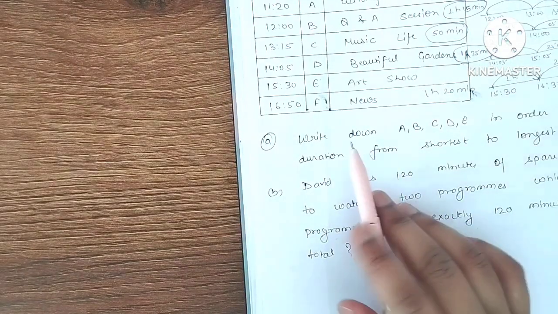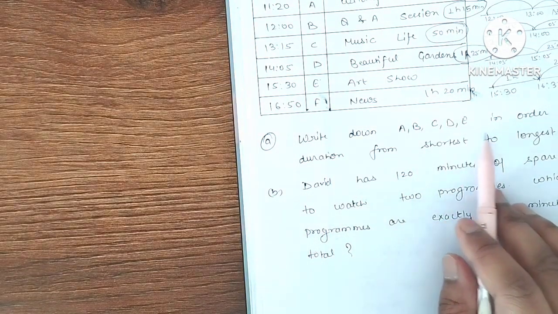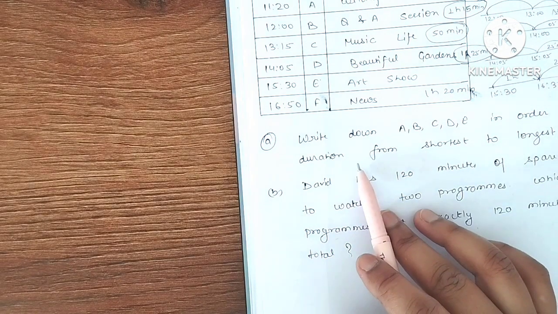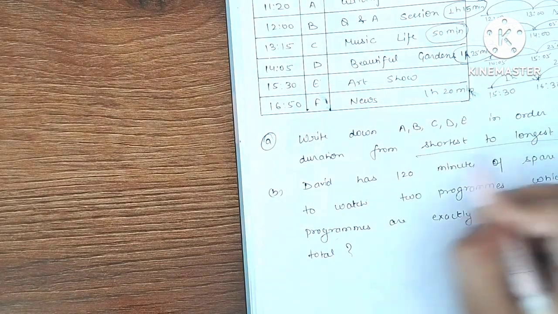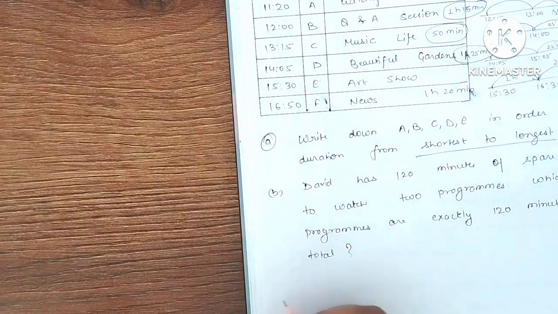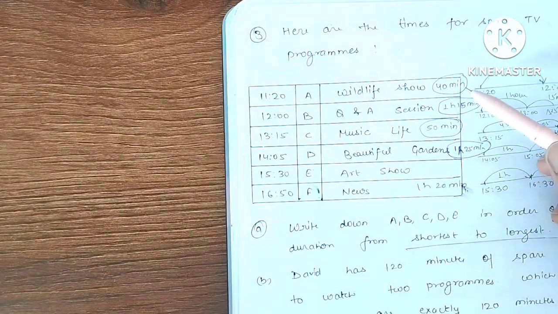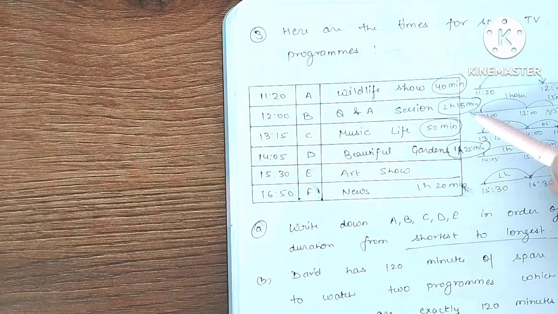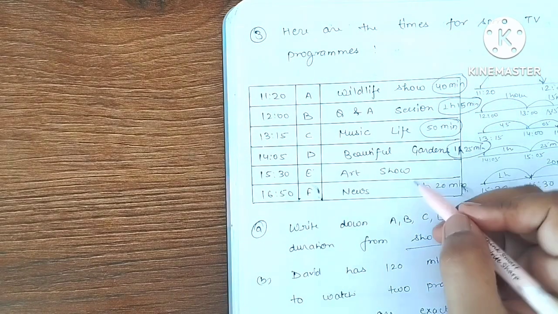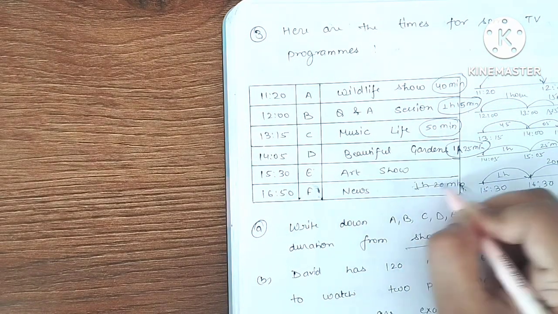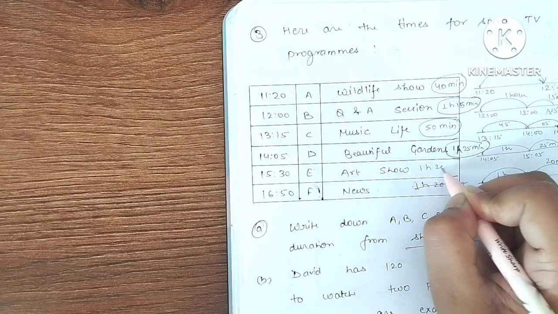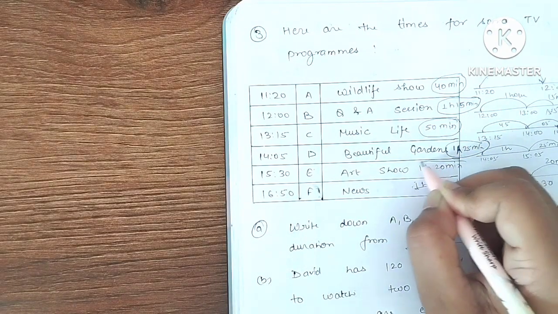Now the question is saying write down A, B, C, D, E in order of duration from shortest to longest. What is the shortest duration? See, 40 minutes, 1 hour 15 minutes, 50 minutes, 1 hour 25 minutes, and this one is 1 hour 20 minutes. So what do you think?